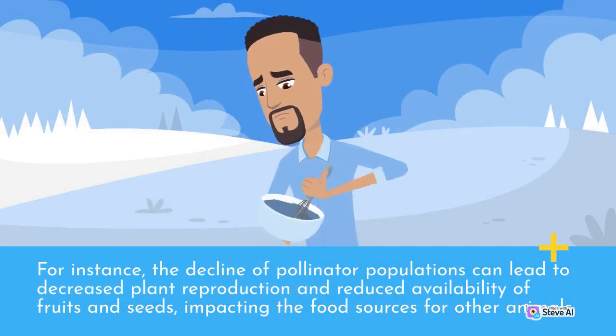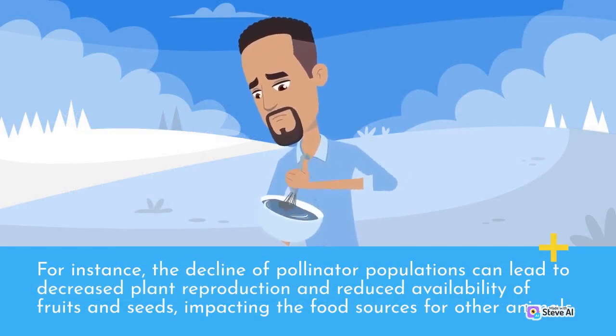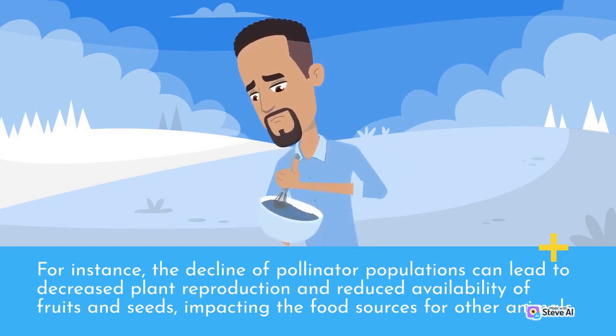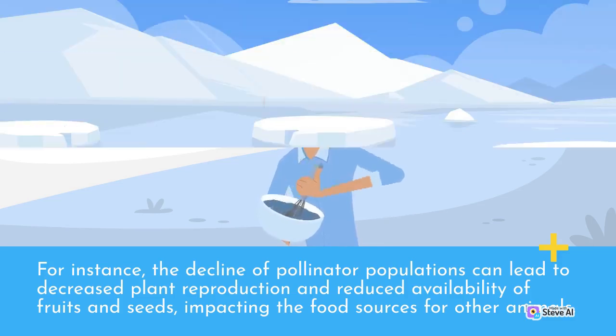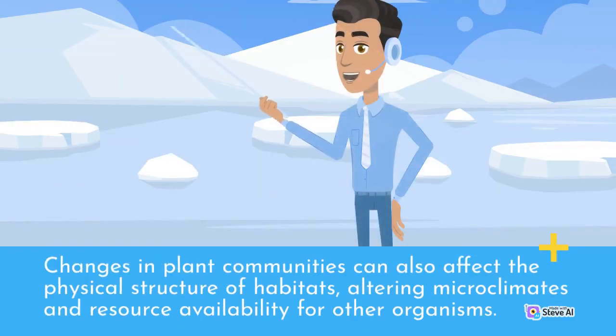For instance, the decline of pollinator populations can lead to decreased plant reproduction and reduced availability of fruits and seeds, impacting the food sources for other animals. Changes in plant communities can also affect the physical structure of habitats, altering microclimates and resource availability for other organisms.